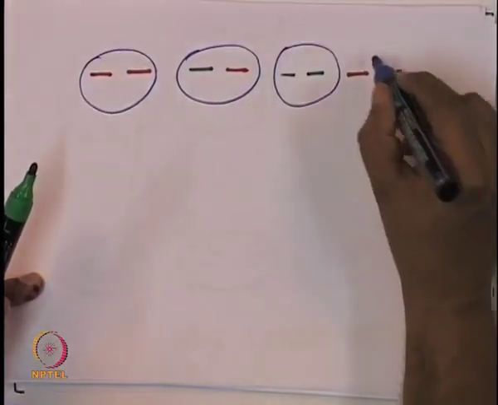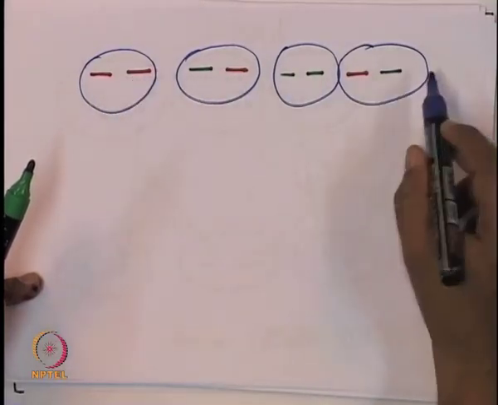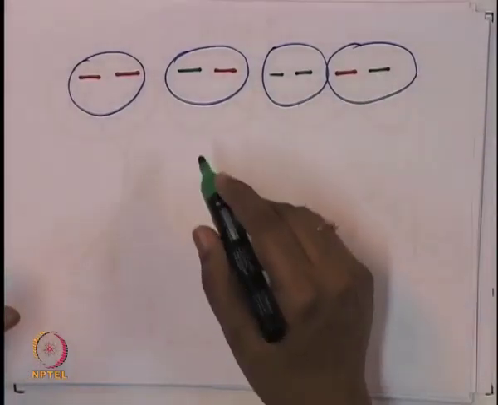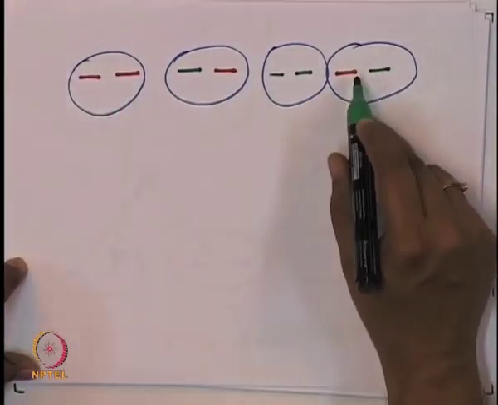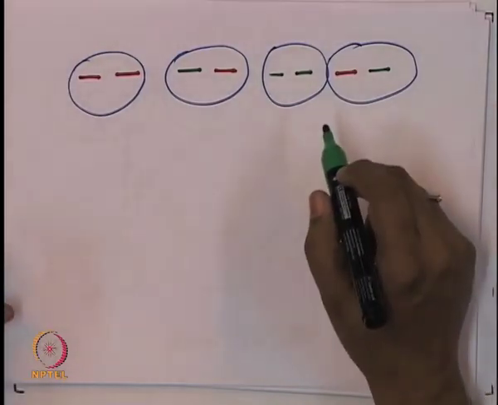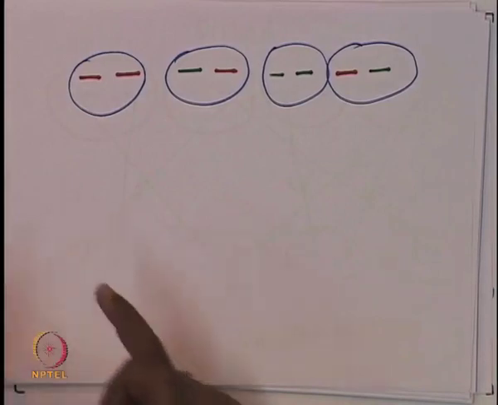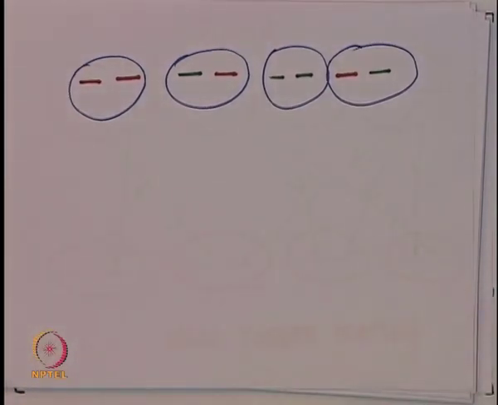There are 4 diploid individuals, so let us have 8 chromosomes only. Out of 8, 4 of them are red and 4 of them are green. Now we can ask the question, in the next generation, again there are 4 individuals.